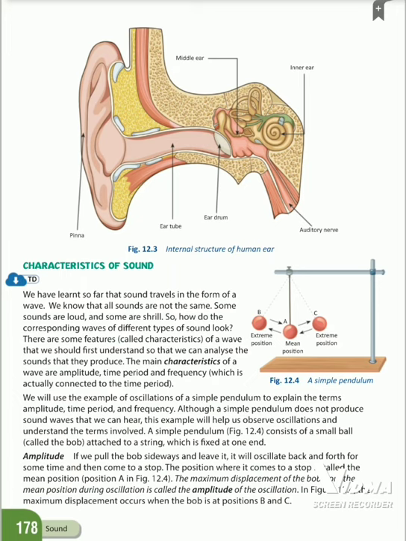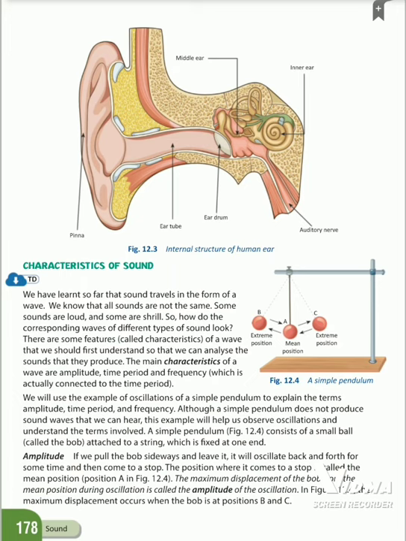It is used to explain amplitude, oscillation and time period. A simple pendulum consists of a small ball or bob attached to a string which is fixed at one end.